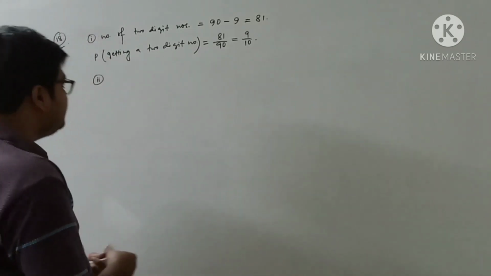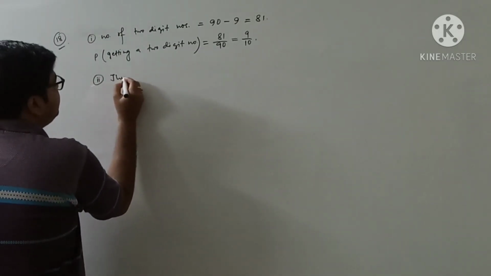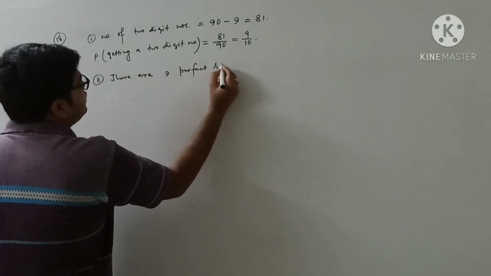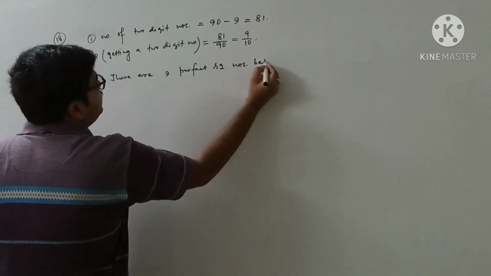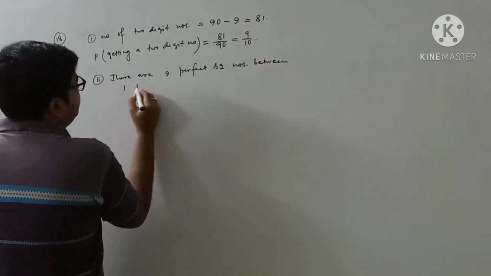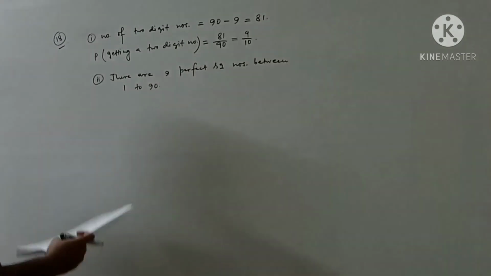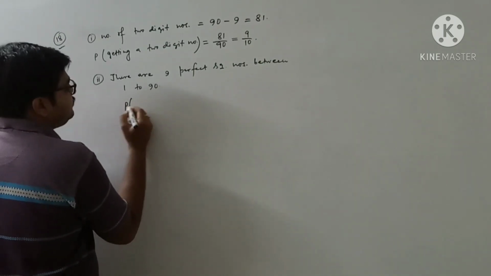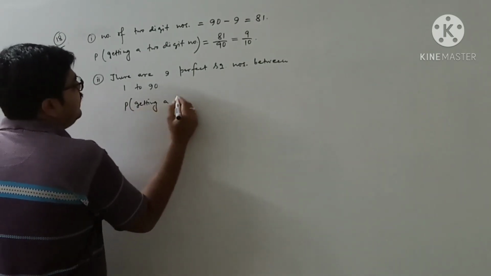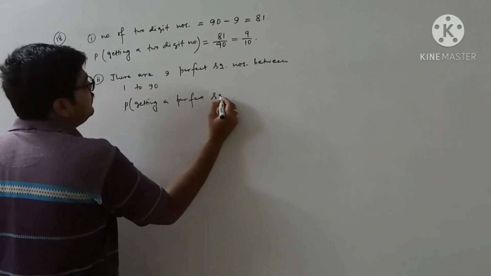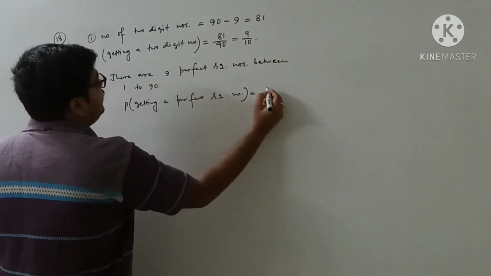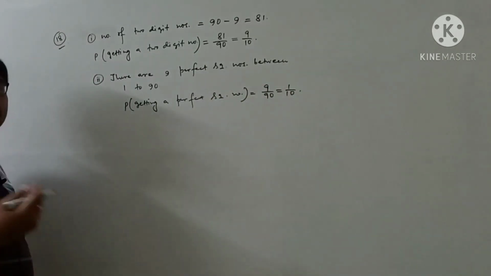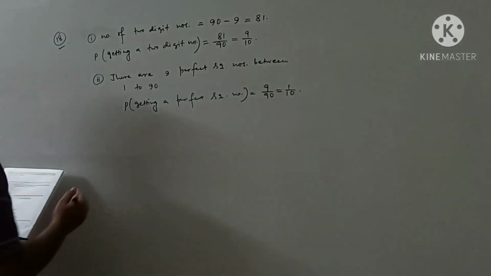So that one we will write at first. There are 9 perfect square numbers between 1 to 90. Now what I have to find out? Probability of getting a perfect square number, it will be 9 by 90. So it will be 1 by 10. Very easy. Now moving to the third one.